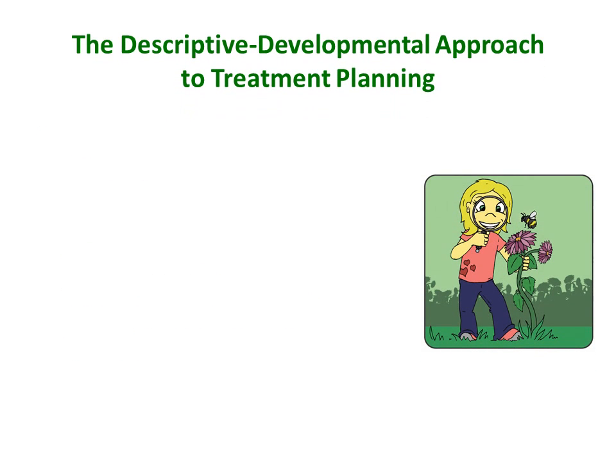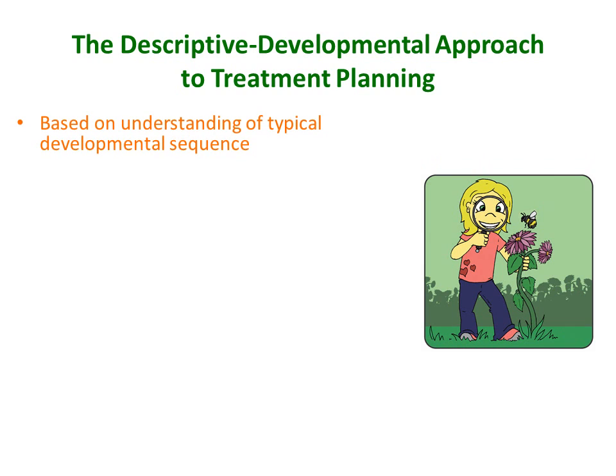A descriptive developmental approach is one in which the typical developmental sequence of skills in a particular domain is detailed. The developmental sequence is then compared to the results of a comprehensive assessment for a given individual to determine the earliest skills that are in need of support. This is important because early skills are often foundational to later developing skills, and they are more readily supported because of their status as early emerging skills.